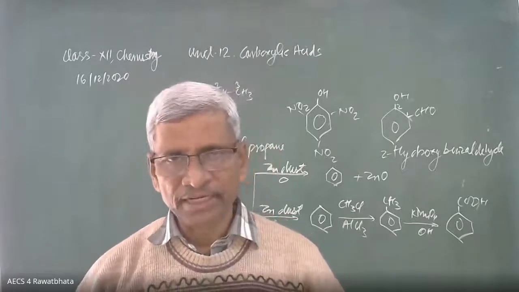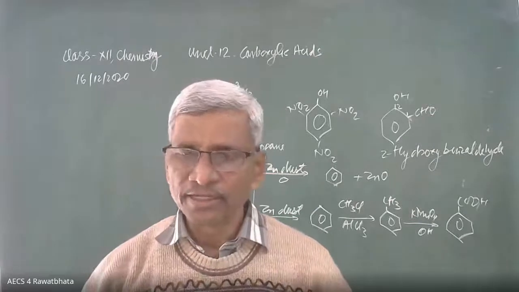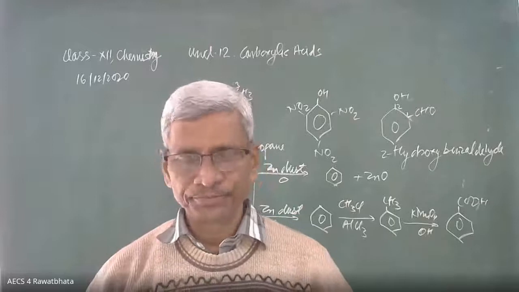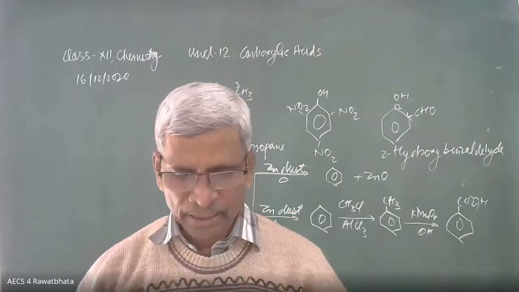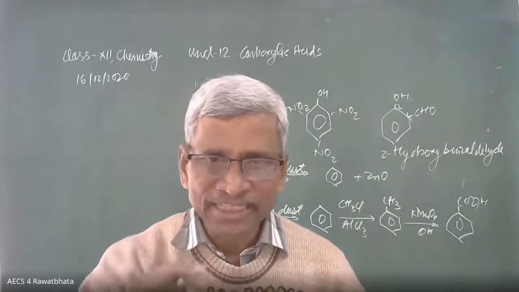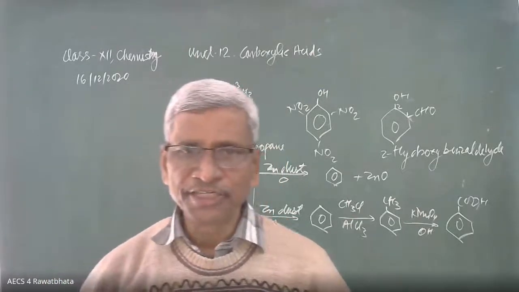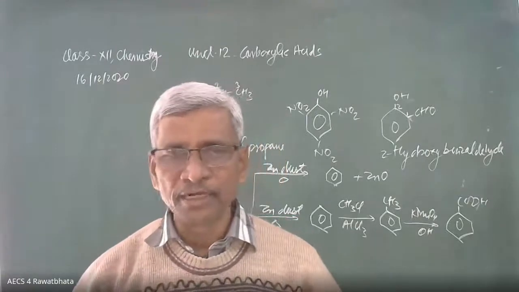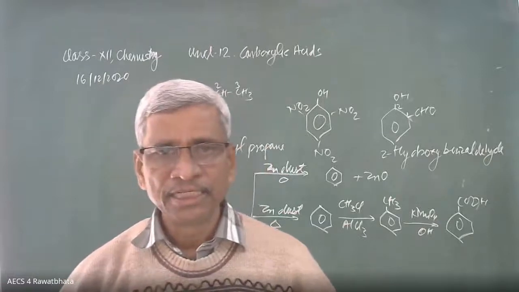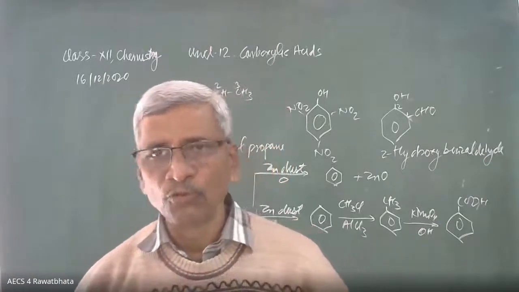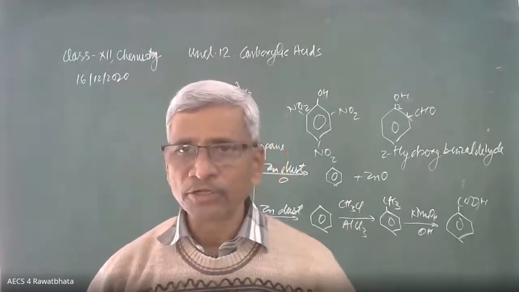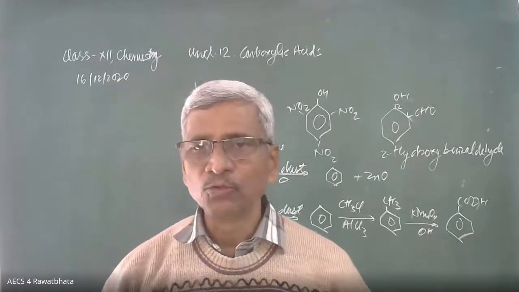Phenol into salicylic acid. It is done either by Kolbe's reaction or Reimer-Tiemann reaction by the use of CCl4. And para-bromophenol, we need only para-bromophenol: bromination in presence of a non-polar solvent like CS2. Controlled bromination, CS2 at low temperature, and Br2, then we get para-bromophenol.